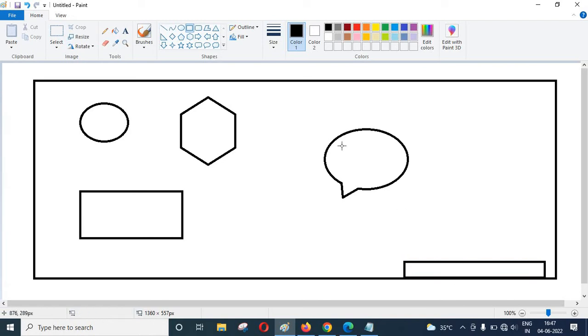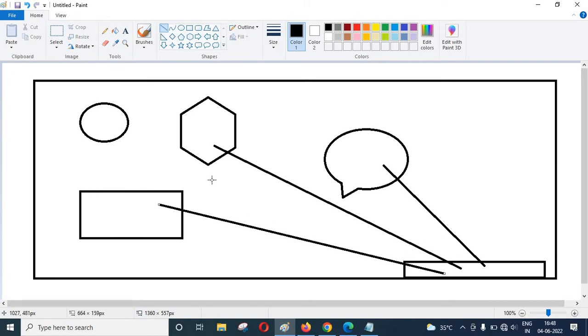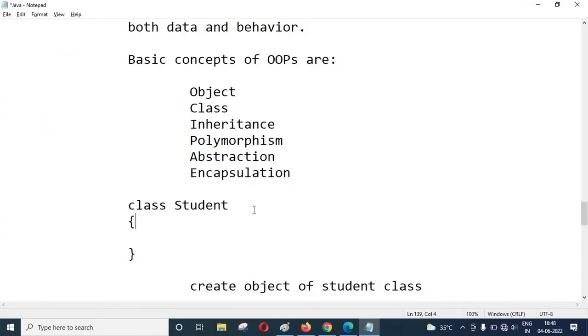This is the object, and the object knows about this, this, and this. That means this is the object and these are the members of the class. So an object is an instance of the class, with full knowledge of all the attributes and data that reside in it.